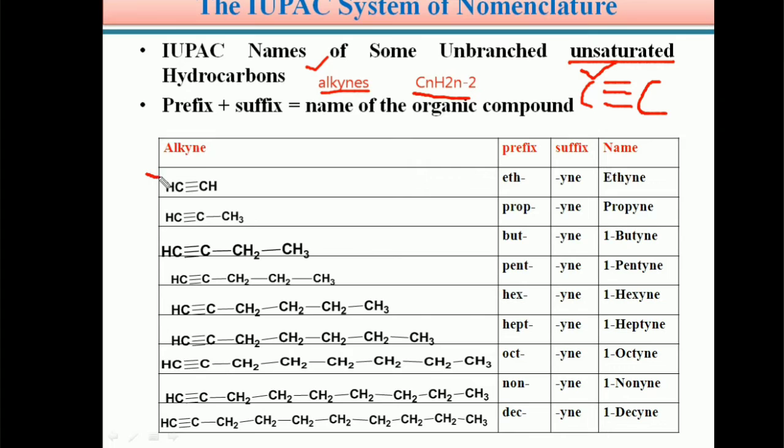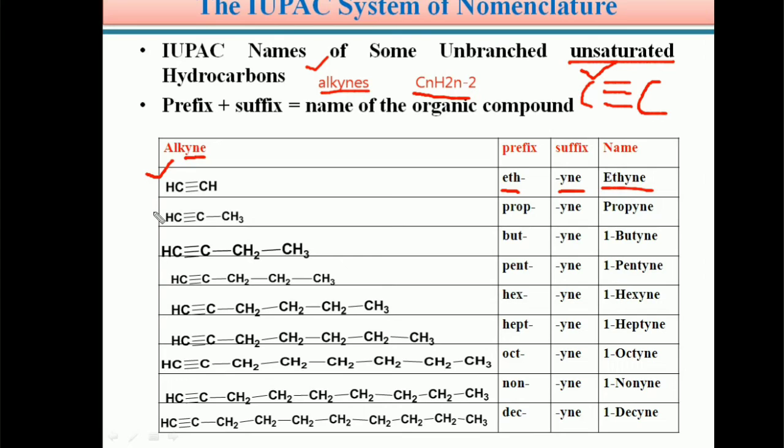First example is CH triple bond CH. Here a triple bond is present between two adjacent carbon atoms. Its suffix is always yne. In case of alkynes, yne is the suffix in the IUPAC system of nomenclature. Here there are two carbon atoms. Always for two carbon atoms the prefix is eth. Hence the IUPAC name of this compound is ethyne.